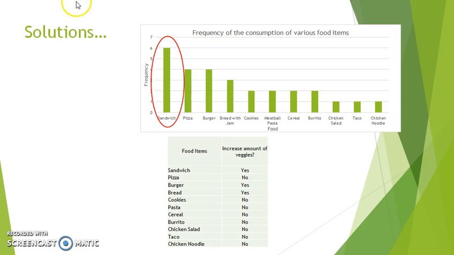So let's now look at the solutions. We have seen this Pareto chart earlier. These are the food items that I ate during the period of the data collection. So I ate sandwiches the most.